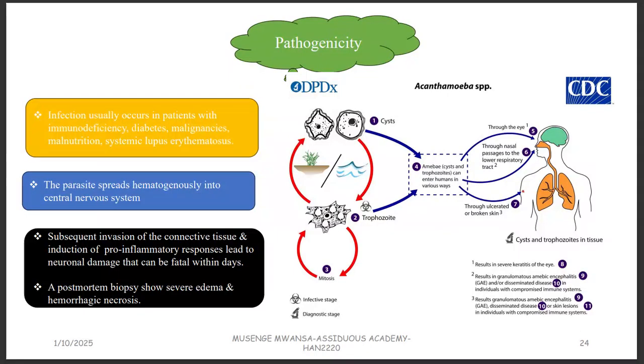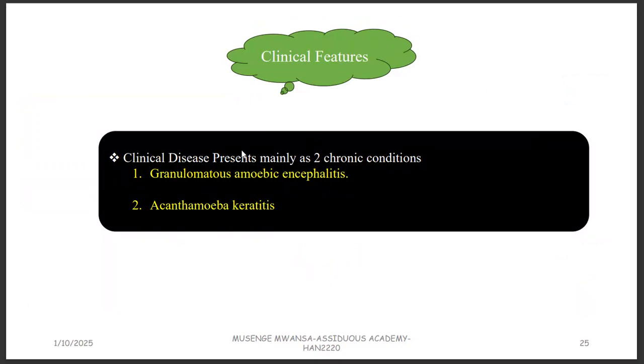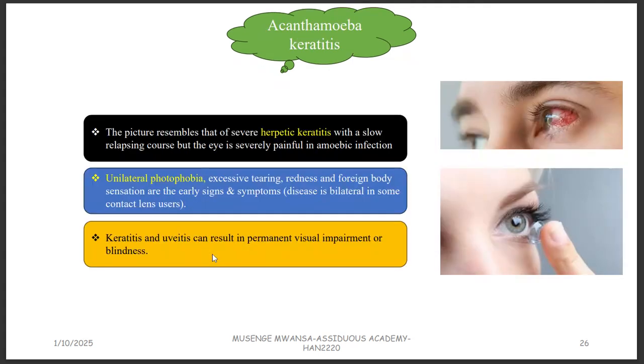So I've talked about three main ways through which you can get infection by Acanthamoeba: inhalation, ingestion, and also through the contact lenses. The clinical features: this one causes two conditions, and these are chronic conditions over a long period of time: granulomatous amoebic encephalitis and Acanthamoeba keratitis or chronic keratitis.